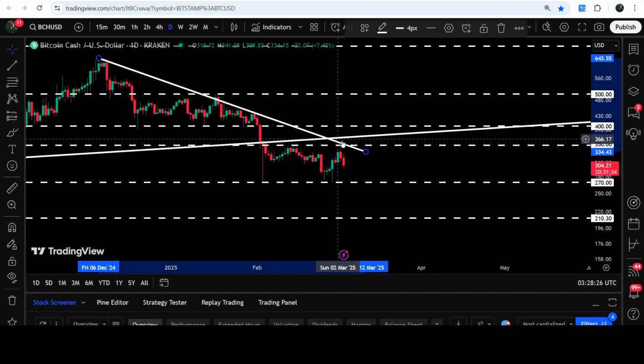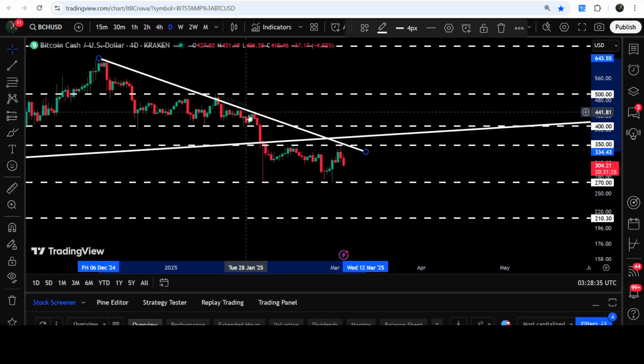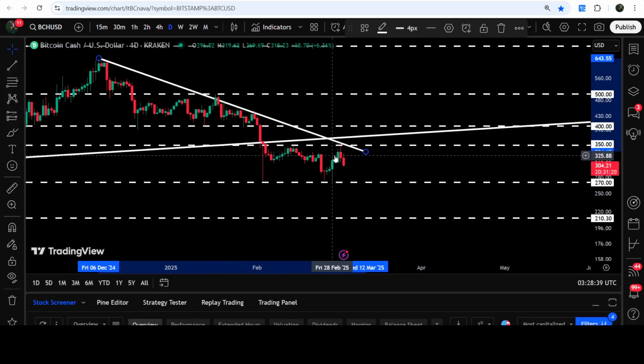And now we are moving towards this next long-term support. By the way, we have already tested this support several times. That is a quite long-term support of $270. You can see that after this big drop, we tested the support here, here, and here. And if the price moves more down this time, then again, we can test the support of $270.